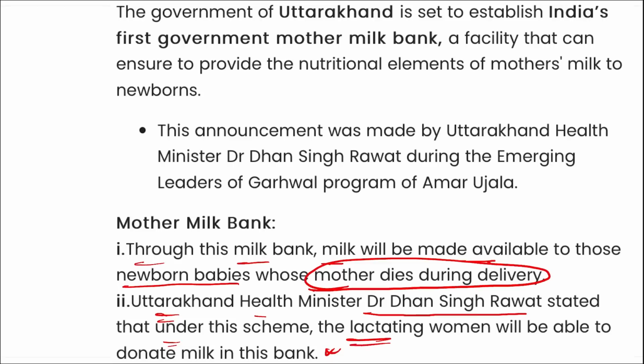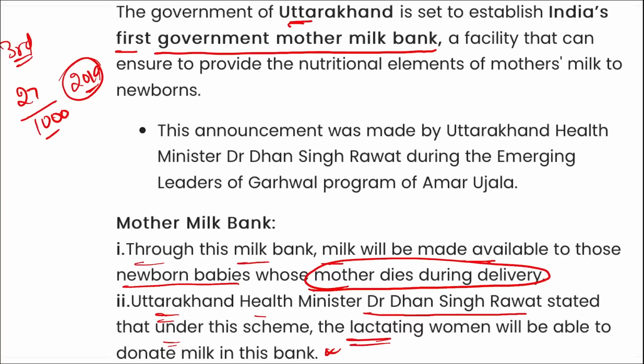All right, a very good initiative that will be helping a lot of children in the long term. Apart from this, if we talk about the infant mortality rate among the Himalayan states, Uttarakhand has the third highest infant mortality rate, at 27 deaths per 1000 live births in 2019. And this step of the government of Uttarakhand to set up India's first government mother milk bank will reduce this infant mortality rate to some level.